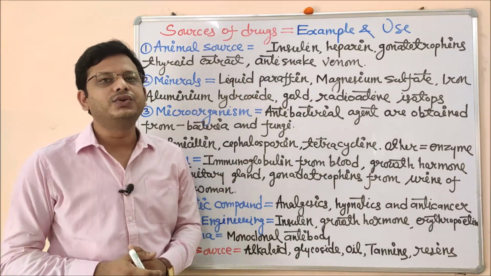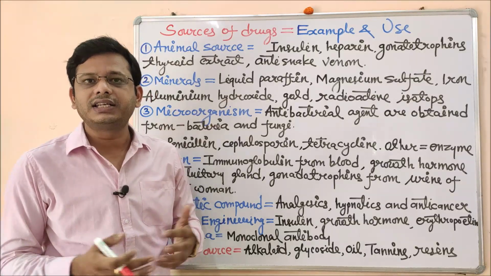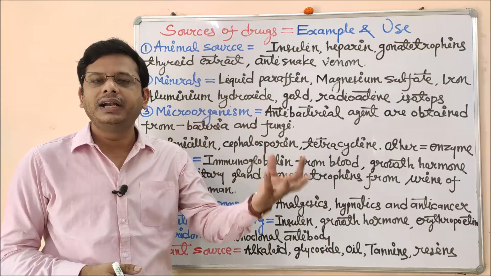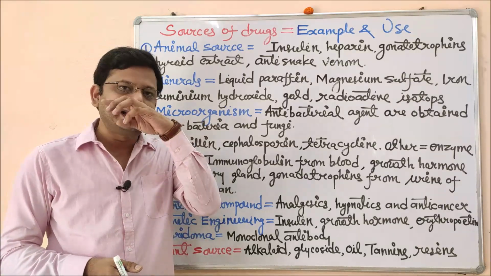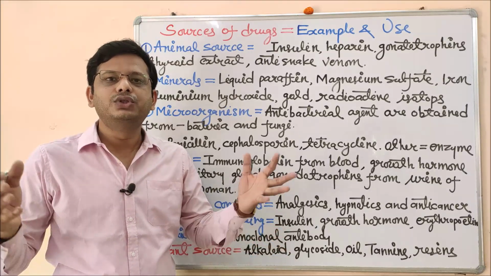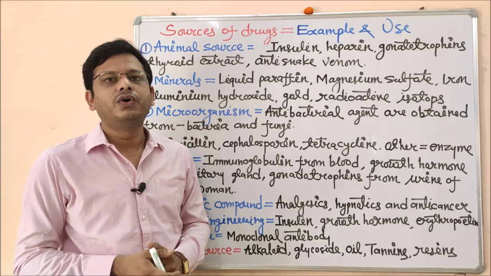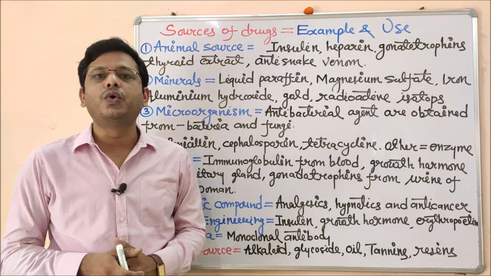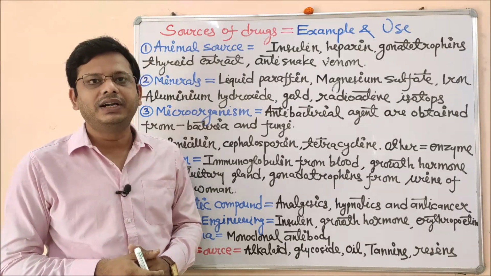What is insulin? Insulin is a hormone which gets secreted by the beta cells of the islets of Langerhans of the pancreas in everyone's body. But due to some deficiency, the beta cells of the pancreas are not able to synthesize or produce a sufficient quantity of insulin. In some autoimmune cases, there is complete destruction of beta cells, so the person will have zero insulin. And if the insulin amount is very low or zero, the level of glucose will start increasing, and that condition is known as hyperglycemia, or in simple language, diabetes mellitus.